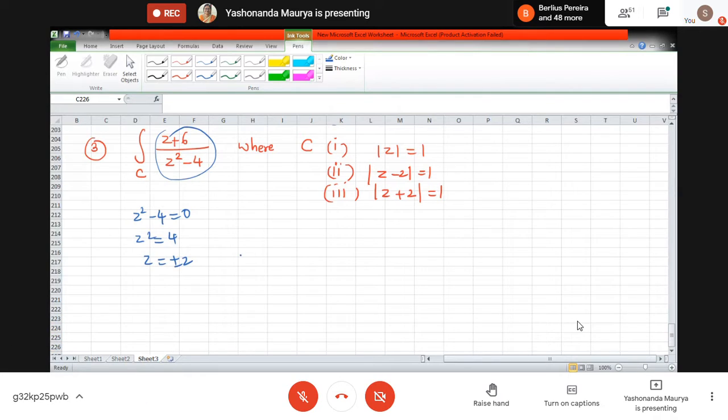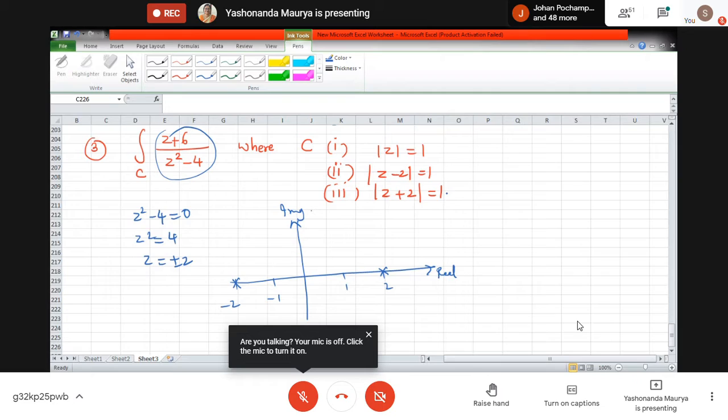Now let us mark the points over here. Where is z equal to plus 2? Suppose this is 1, this is 2, this is minus 1 and this is minus 2. This is my real axis and this is my imaginary axis. So I'm marking the points. This is a problematic point and this is also a problematic point.